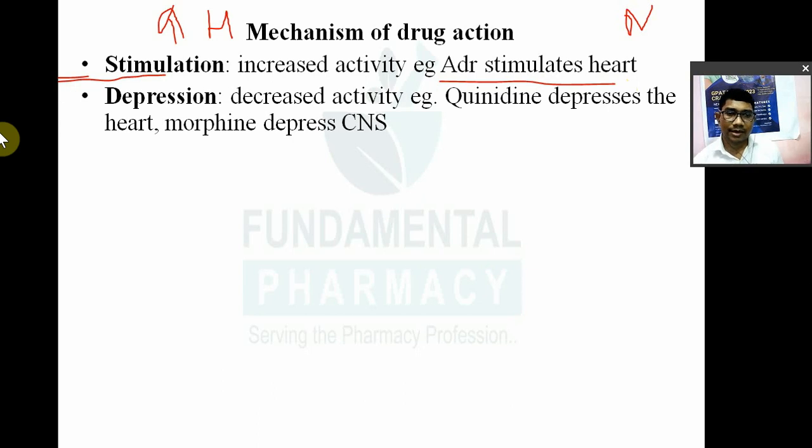A drug may act by stimulating the particular system. For example, adrenaline will stimulate the heart. A drug may act by depressing the particular system. For example, quinidine will depress the heart. Morphine will depress the CNS.